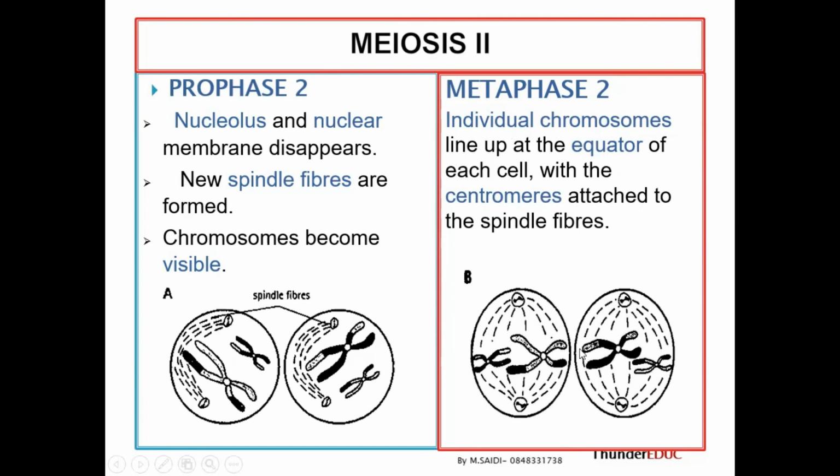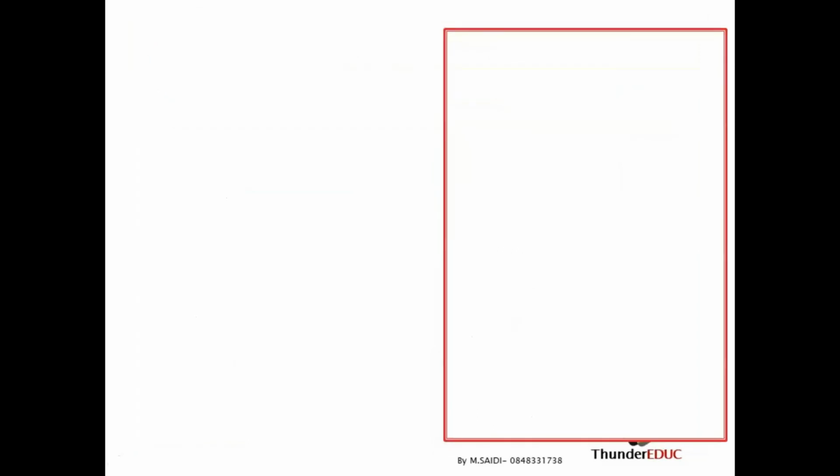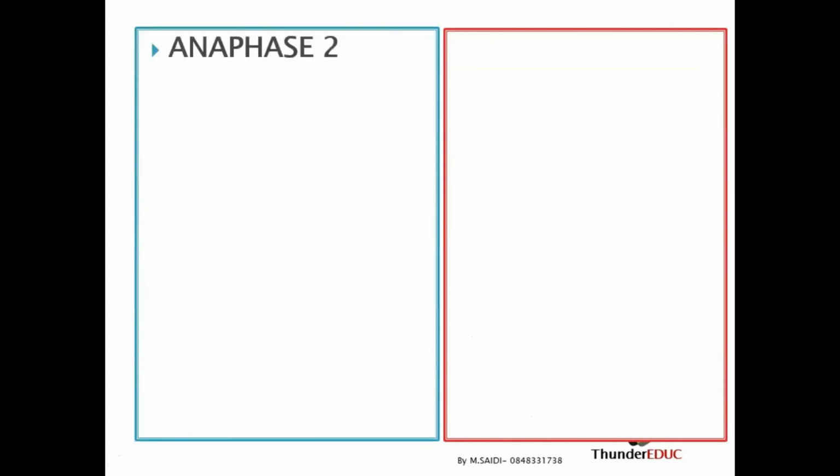If you rotate it, you will see that these chromosomes are in the middle. You see, they're in the middle. If this is the pole and this is another pole, they are in the middle. So this one becomes the equator. Remember, I said that the equator is an imaginary line. It's a line which we just imagine, but the line is not there. It's an imaginary line which divides the cell into 2 equal parts. It's the same thing as the equator of the Earth, an imaginary line running from east to west and dividing the Earth into 2 equal parts. We're just imagining, but the line in actual sense is not there. We just imagine that that's the center of the Earth. So we just imagine that's the center of the cell.